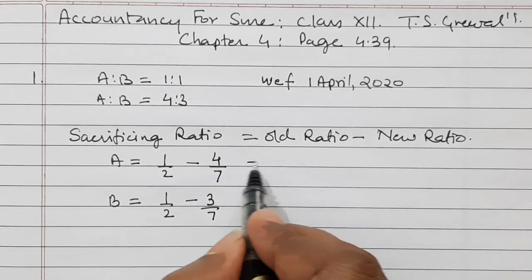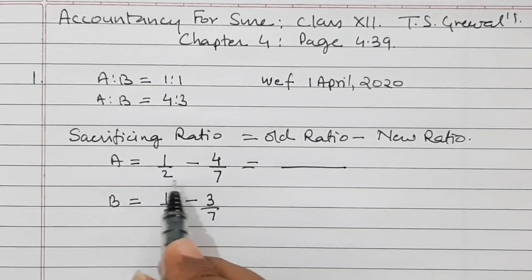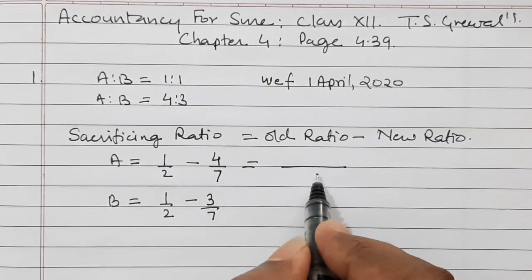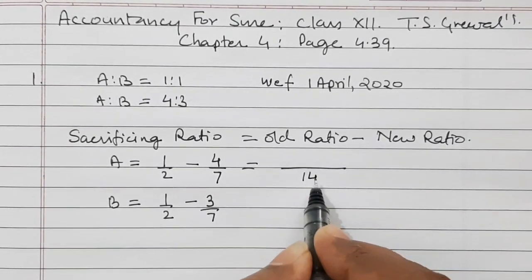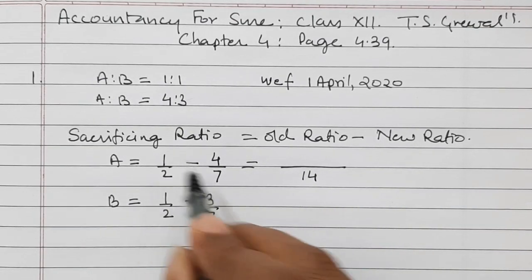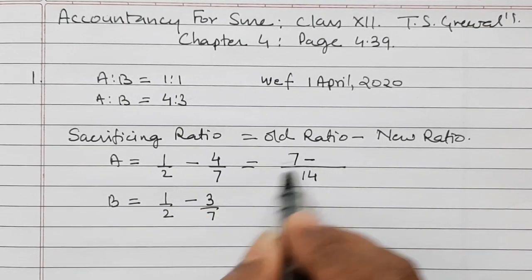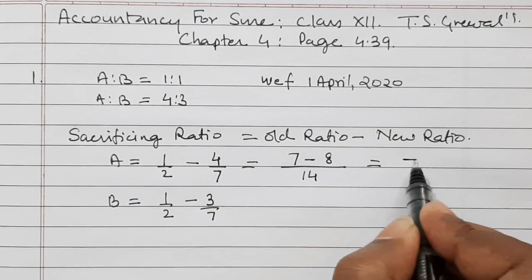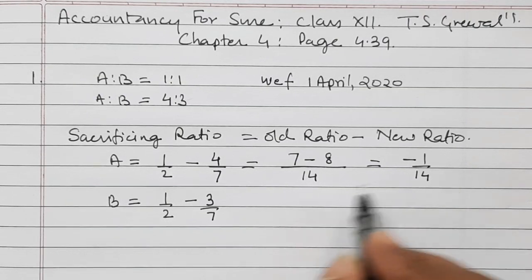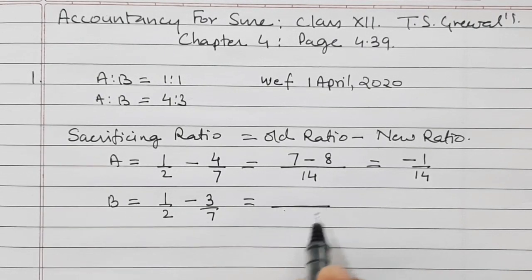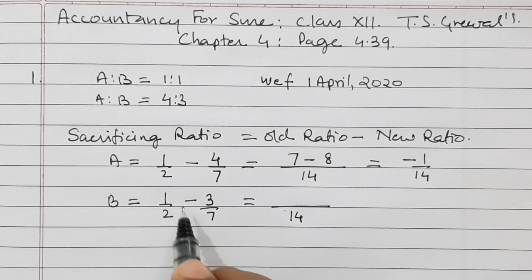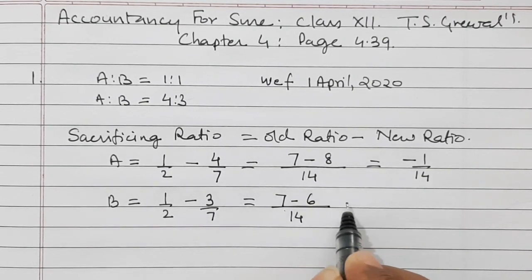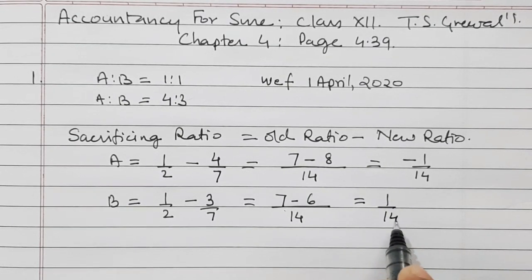How to calculate this? Now we will take LCM, that is 14. 7 into 2, 14. Then 7 multiplied by 1, 7, minus 4 multiplied by 2, that is 8. So it will come minus 1/14. Whereas here the LCM is 14 and 7 multiplied by 1 is 7 minus 2 multiplied by 3, that is 6. So it comes again 1/14.